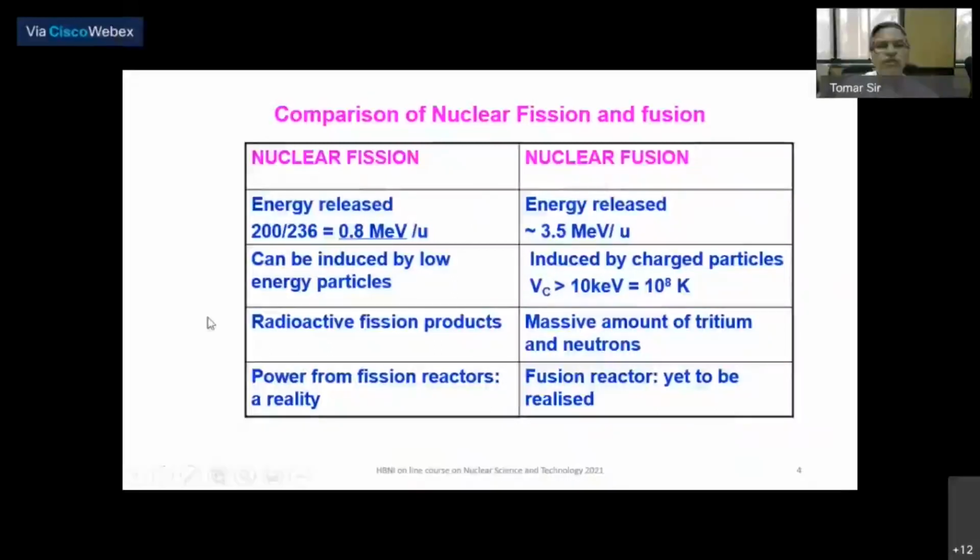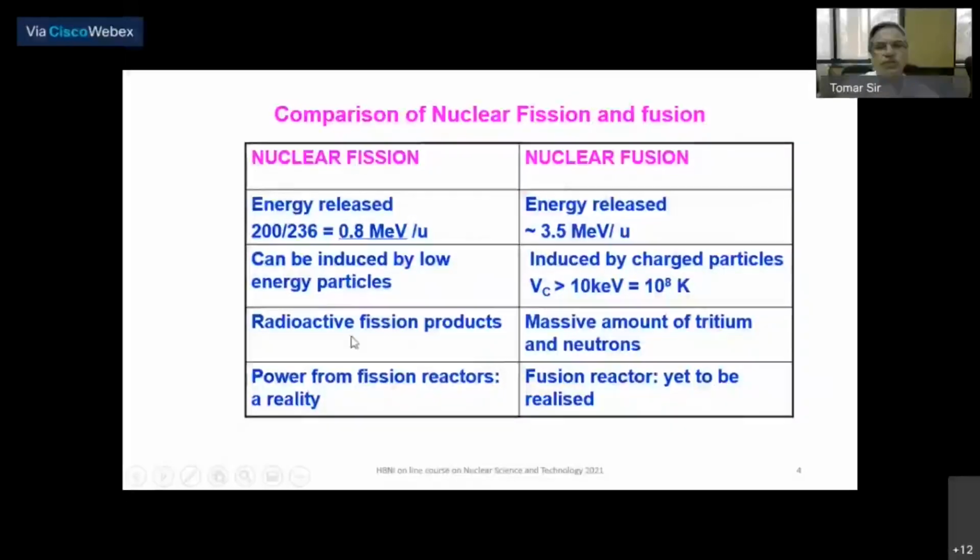So very easy process. But in the case of nuclear fusion, we require to fuse charged particles. And because of the charged particles, they have a Coulomb barrier for fusion. That Coulomb barrier is of the order of more than 10 kilo electron volts. And if you convert this into temperature, it becomes 100 million or so. So that is the challenge.